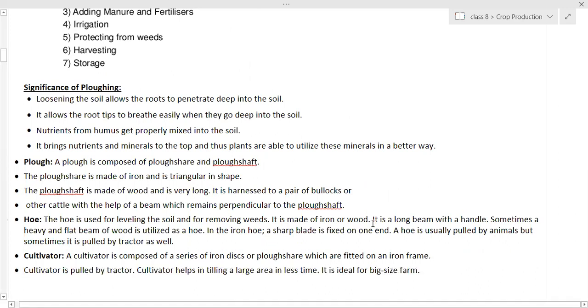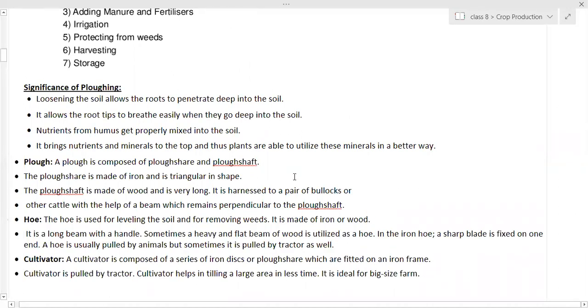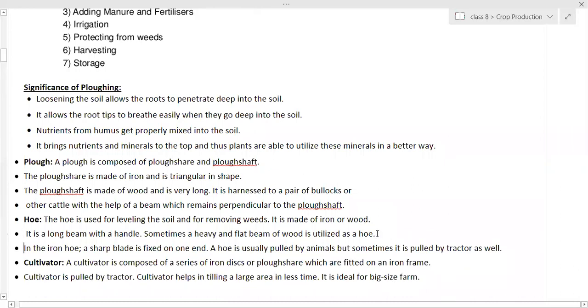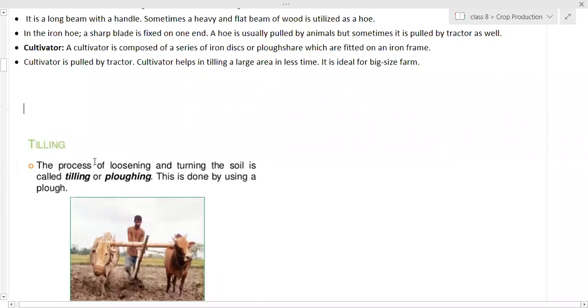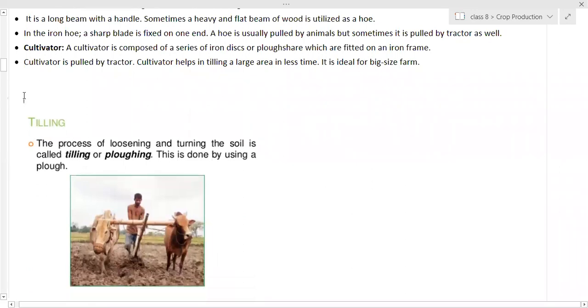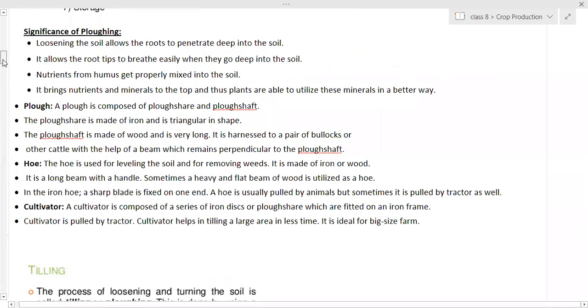Ma'am, the preparation of soil we didn't write. This is only preparation of soil. Preparation of soil means the tilling process. That is the definition you have written. Now you write the importance of that. That is not needed. There are many things which you don't actually need. Okay, ma'am. So done this part.